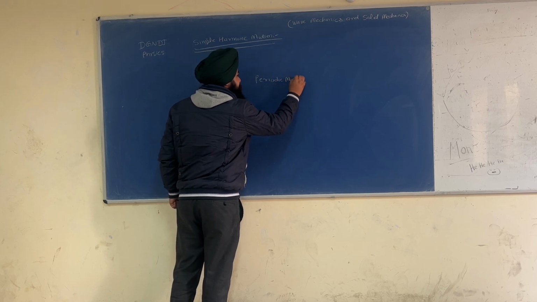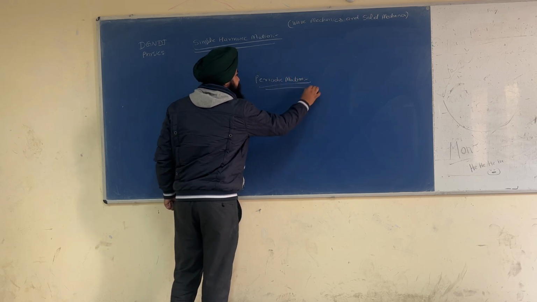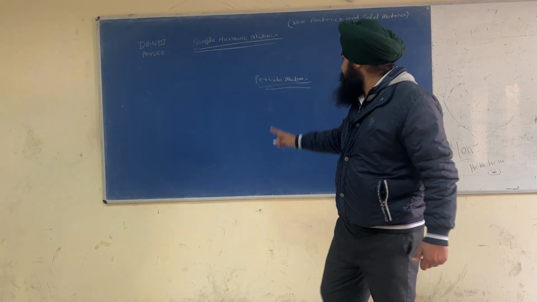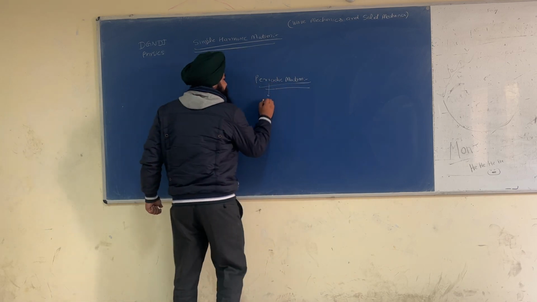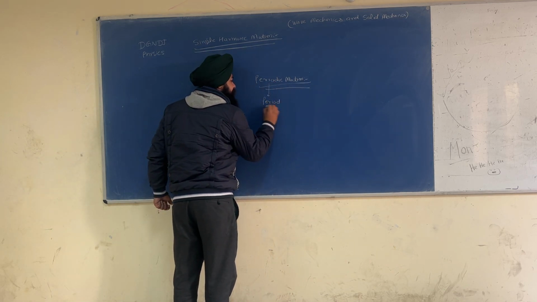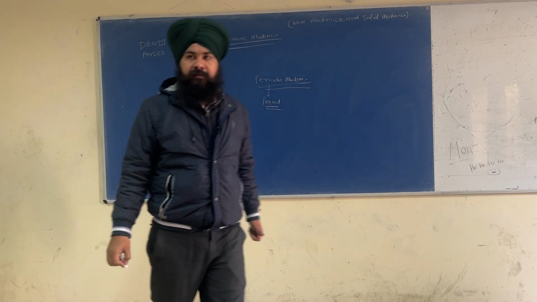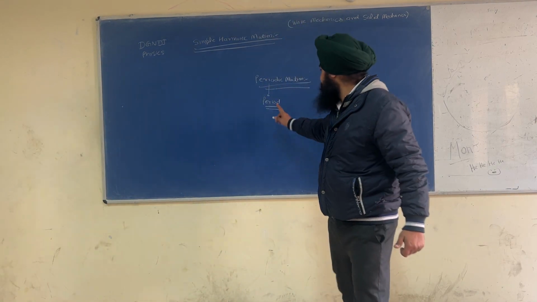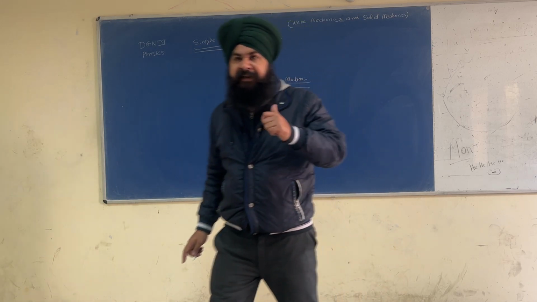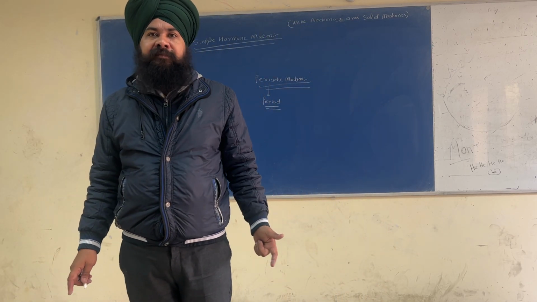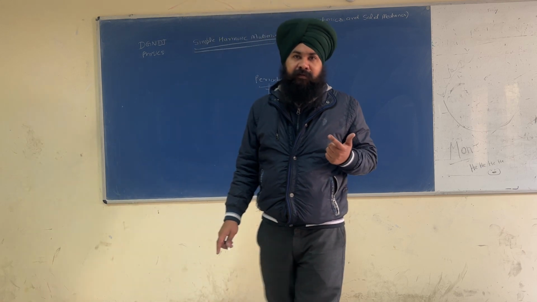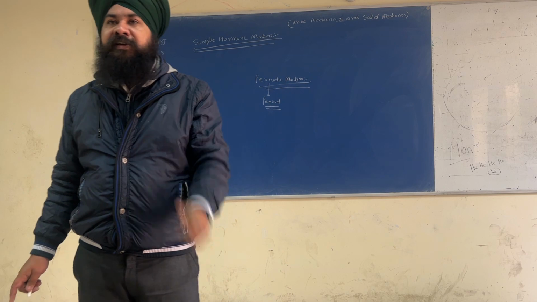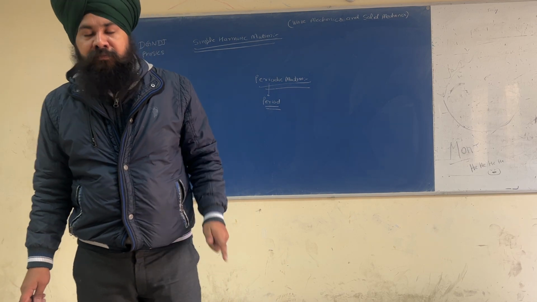So please write the definition of periodic motion. What is periodic motion? See, periodic means the term related to a term period. It means the motion which repeats after a regular interval of time, that is called a periodic motion.